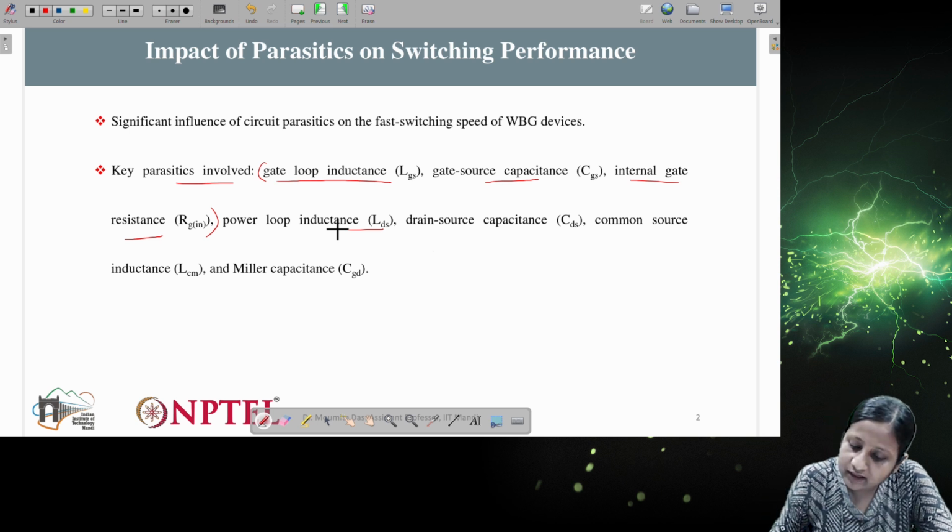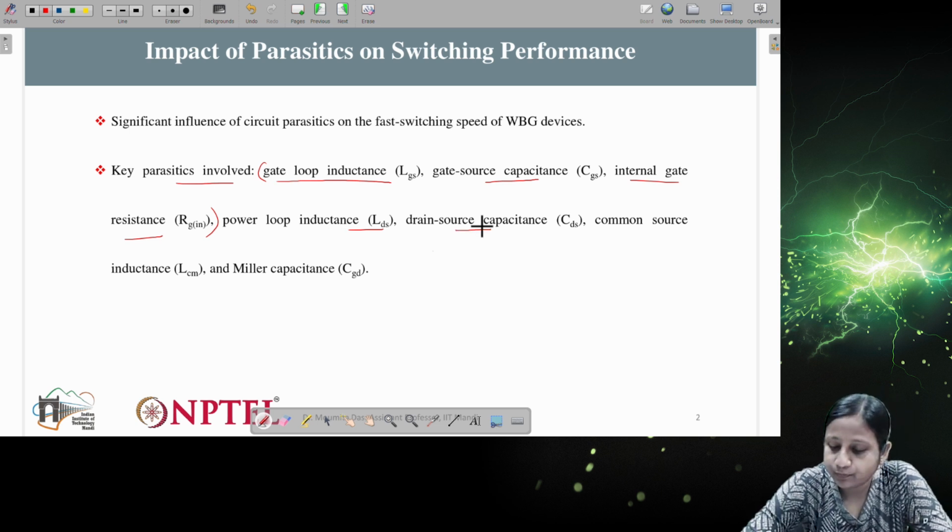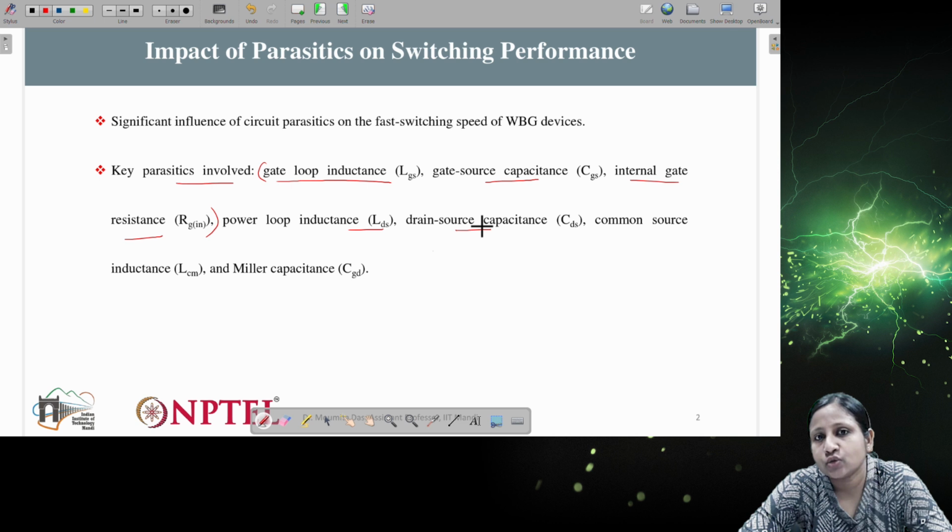Then another is the drain to source capacitance, which you already know is basically known as the output capacitance of the switch, or output parasitic capacitance. This drain to source capacitance is also inherent to the switch.